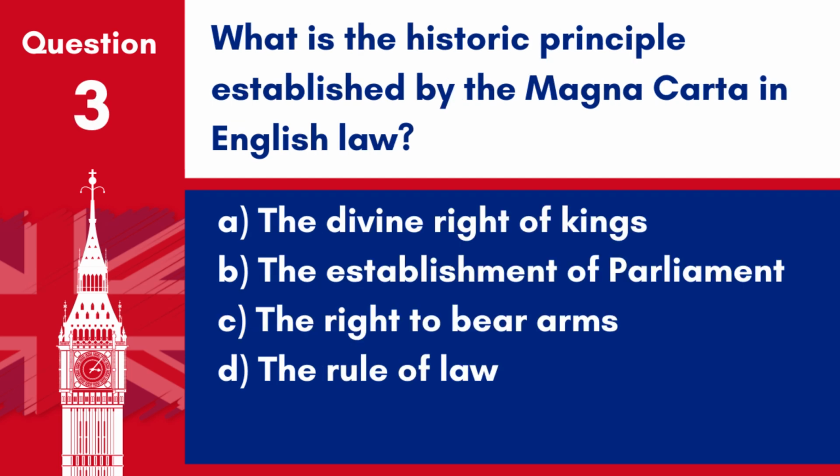Question 3. What is the historic principle established by the Magna Carta in English law? A. The divine right of kings. B. The establishment of Parliament. C. The right to bear arms. D. The rule of law. Answer. D. The rule of law. The Magna Carta established the principle that everyone, including the king, is subject to the law.